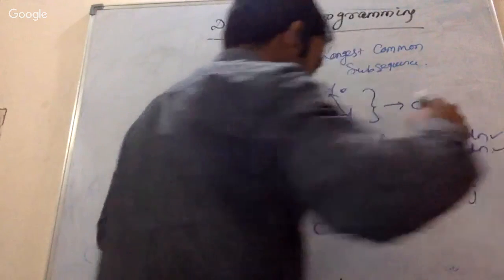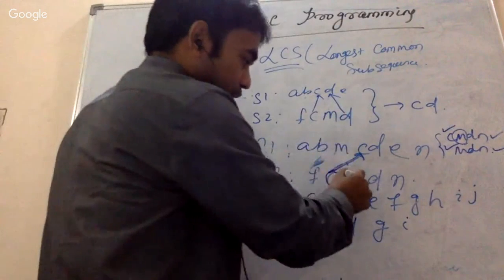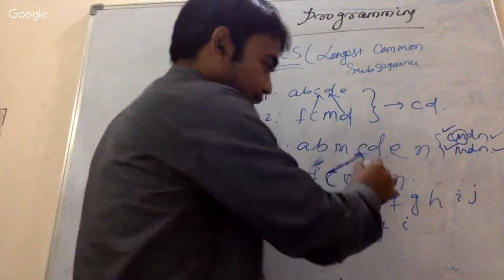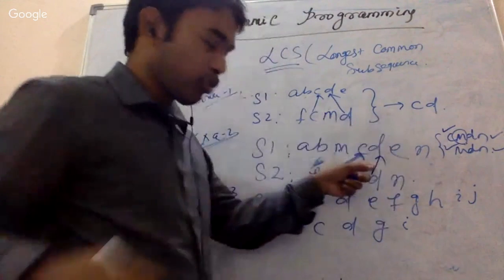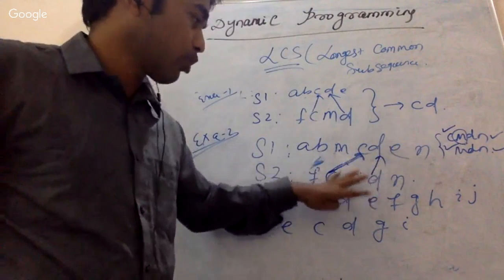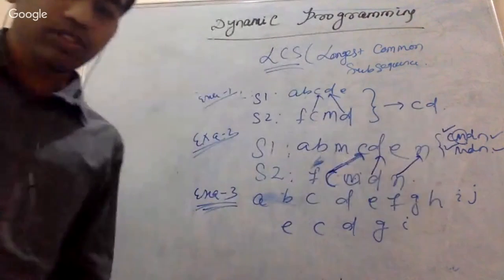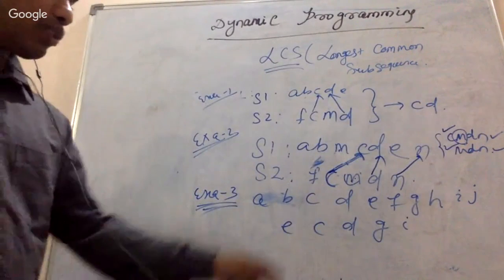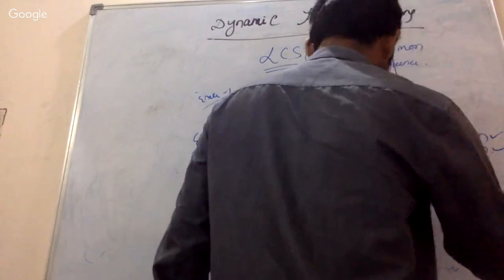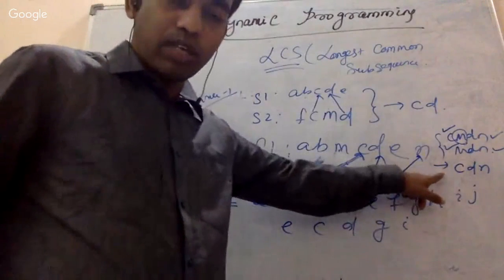So whenever you are going for C, then you cannot compare this M, right? So then what will be the thing? Then there is a D matching. Are they crossing each other? No, they are not crossing, they are just in the forward direction. Then this is possible, right? And N is also matching. So this was one of the solutions. What was the solution? CDN. Nobody told about this particular solution, I think, but this is one of the solutions.